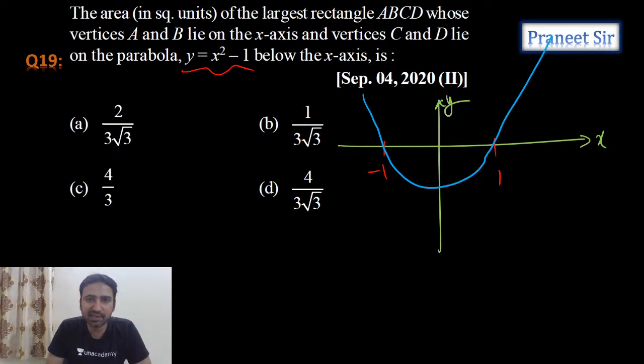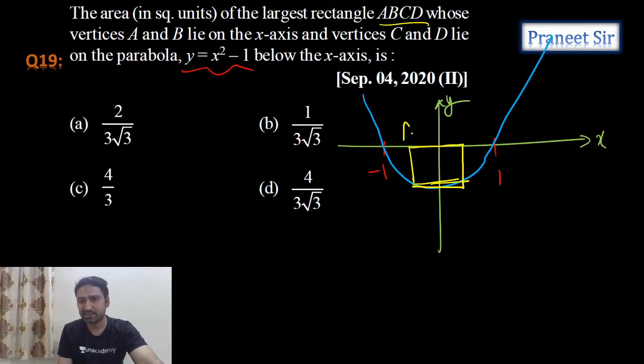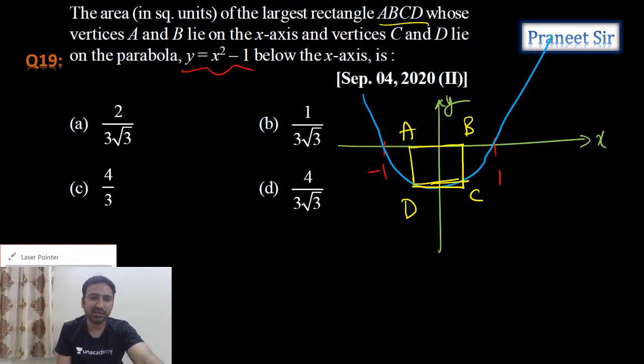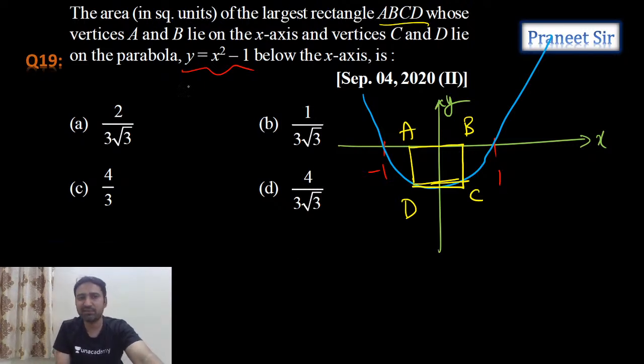Now what he's saying is that ABCD is a rectangle, the largest rectangle, where A and B are lying on the x-axis. So we can take it something like this. Here A is there, B is there, C is there, and D is there. So we need to calculate the greatest area of this rectangle. What we can do is take any point C on this curve. We'll take a parametric point.